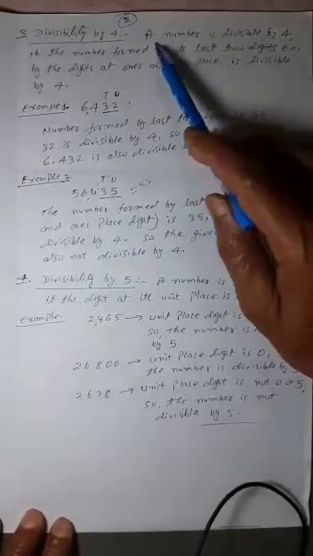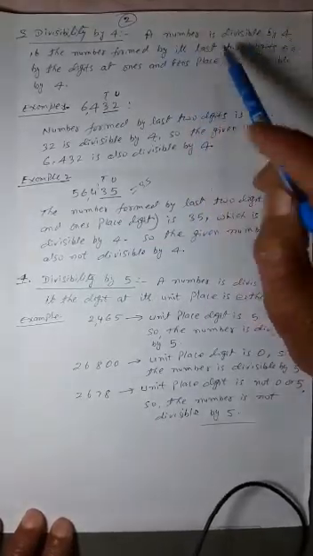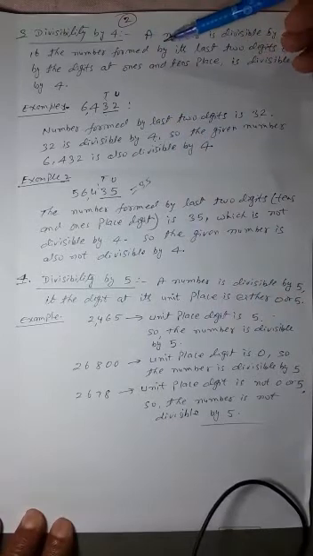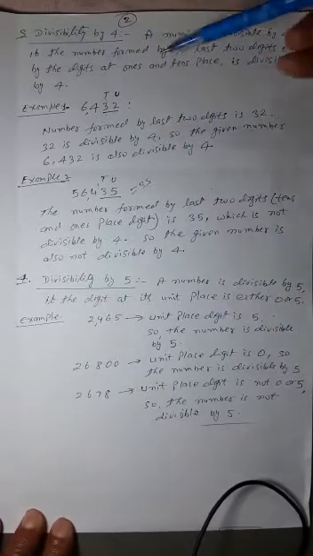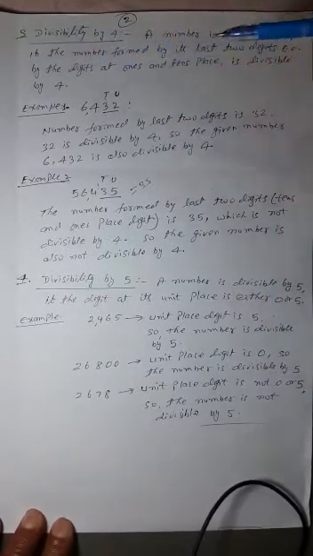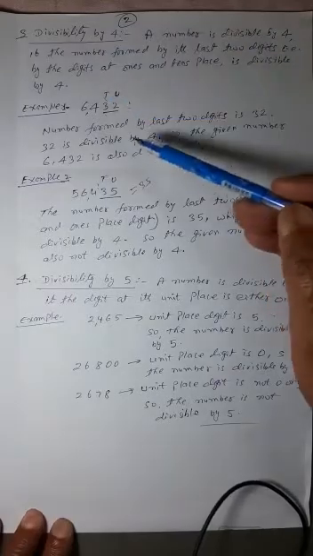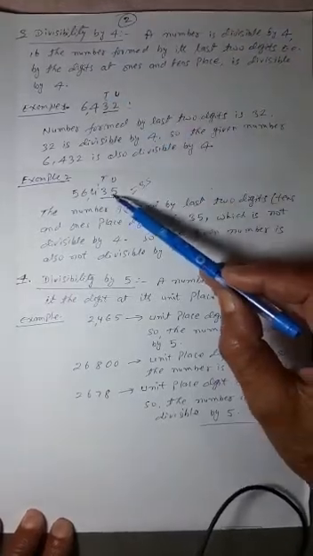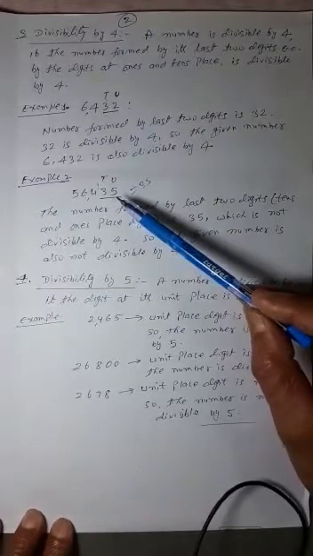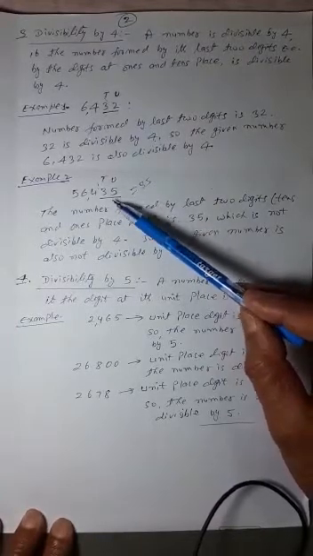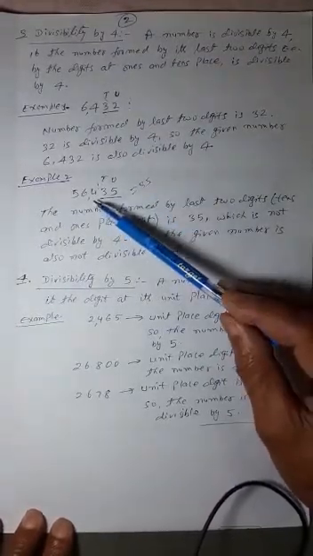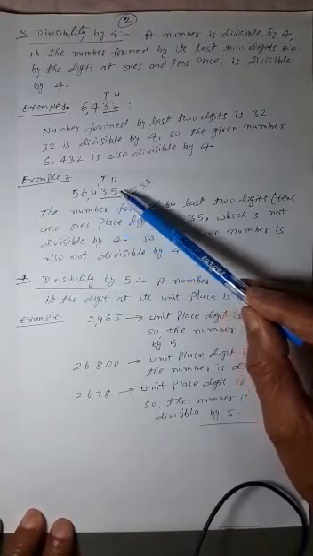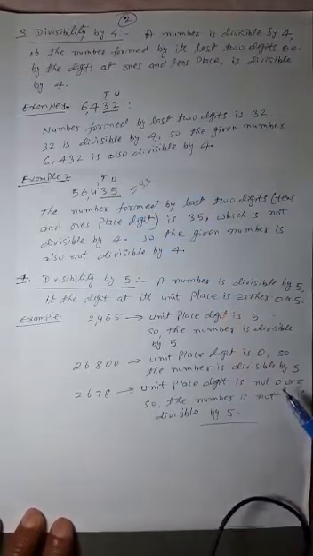See the rule once again. A number is divisible by 4 if the number formed by its last two digits, that is the unit place digit and tens place digit, is divisible by 4. The number formed by the last two digits, 35, is not divisible by 4. So this number 56,435 is also not divisible by 4.